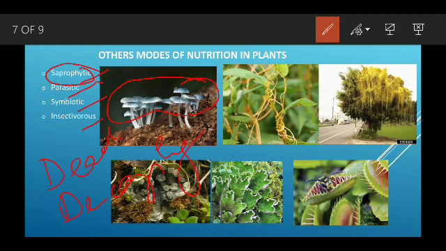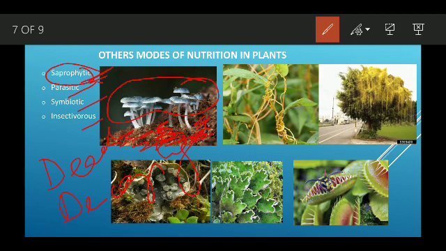They grow on dead material, whether wood or any agricultural waste. They grow on this dead or waste material and get their nutrition from it. So they are called saprophytic.